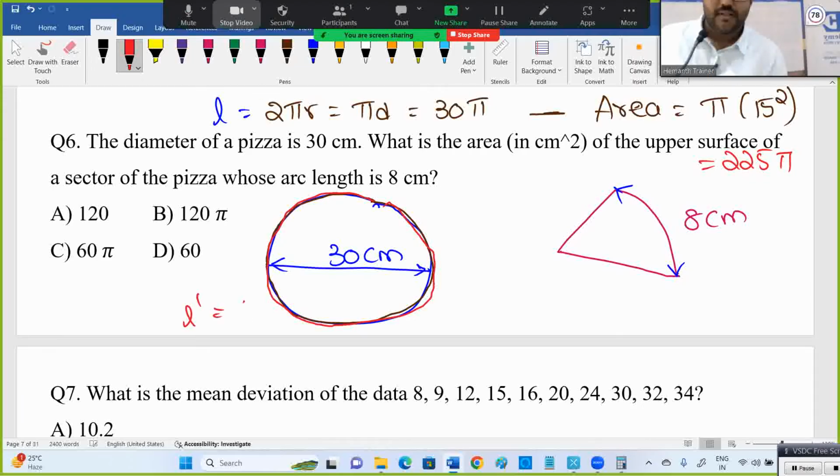Right. Now, if that length is 8, what will be the area? This is my question. They're asking that area only, right? When the length is 8, what will be the area? When it is 30 pi, it is so and so. Is it 60 pi or 60 or what? See, 30 pi, 225 pi. What is the relationship there? When the length is 30 pi, the area is 225 pi. When the length is 8, what will the area be?